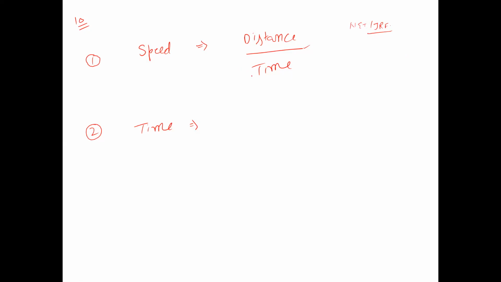I mean to say, you have to take this time to this side and you have to take the speed to this side. Okay, in this way you can easily decipher the formula for finding time. How shall it be calculated? This is distance divided by speed.